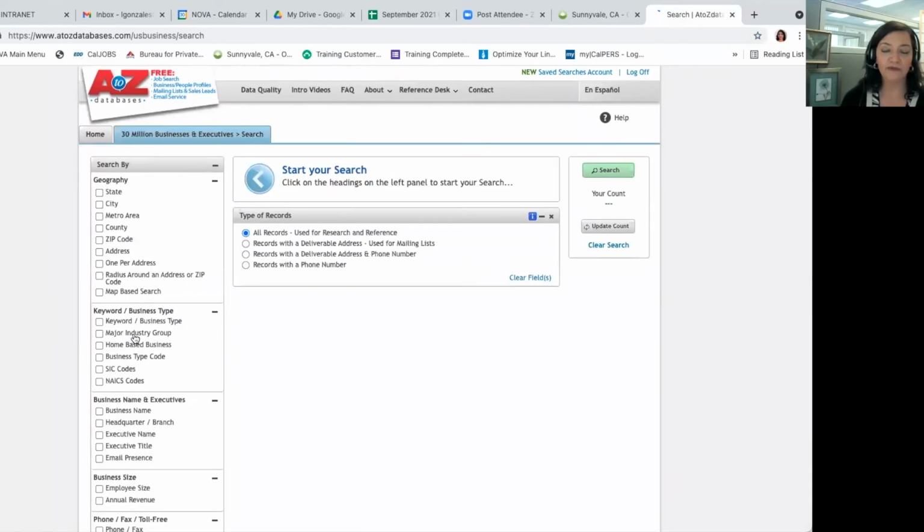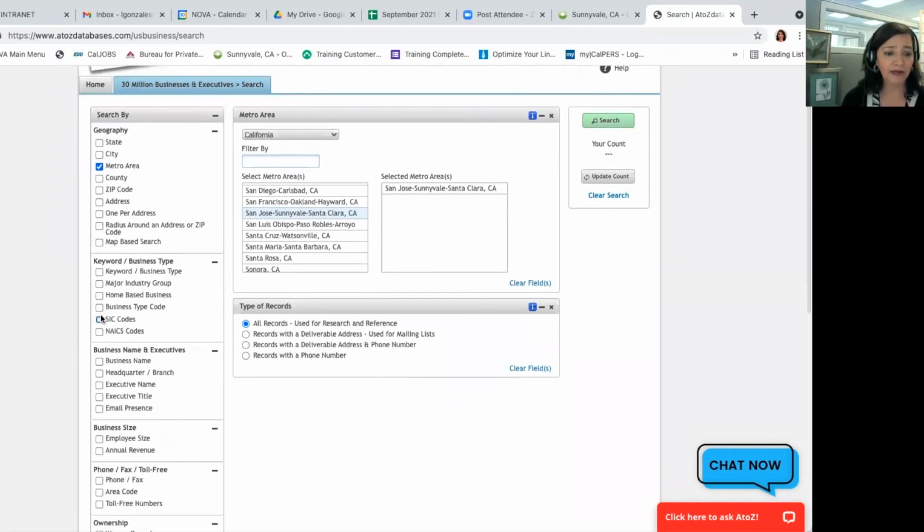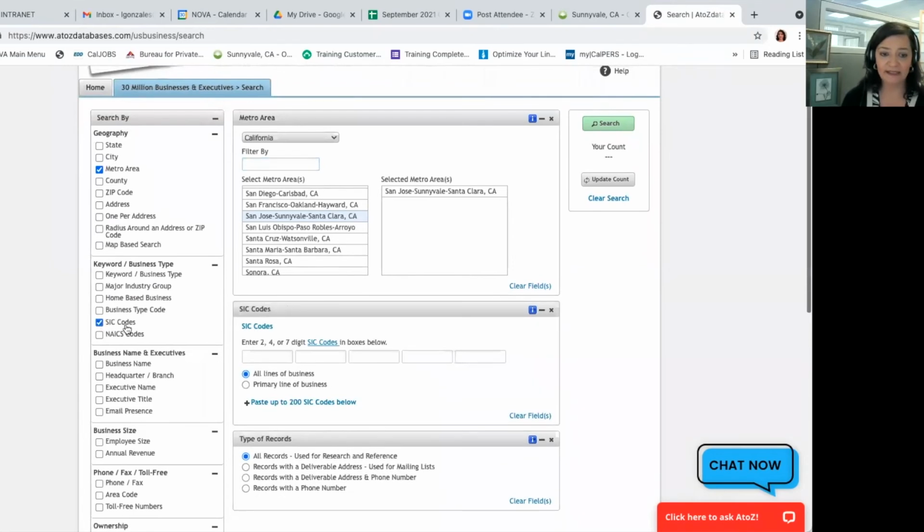So now I'm going to do an industry search, and I'm going to, again, filter by some of these advanced filters. So back to the metro area, California, go ahead and select whatever area you're looking in. I'm going to do San Jose, Sunnyvale, Santa Clara again. Now remember, I copied the SIC, the Standard Industrial Classification, and I'm going to just paste that in there.